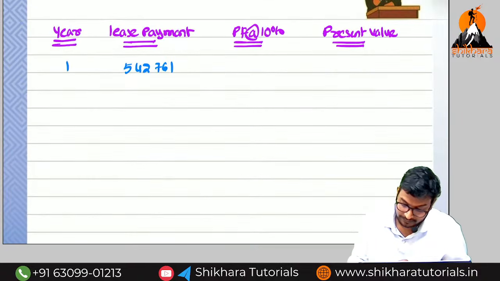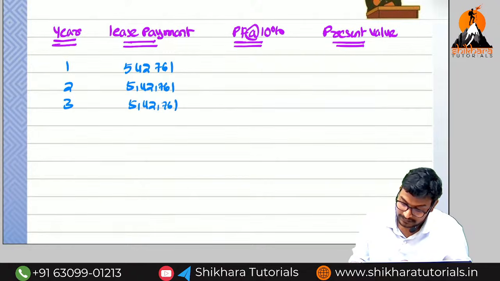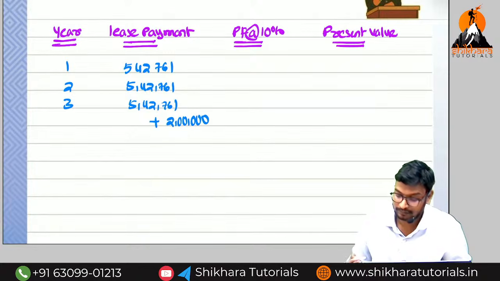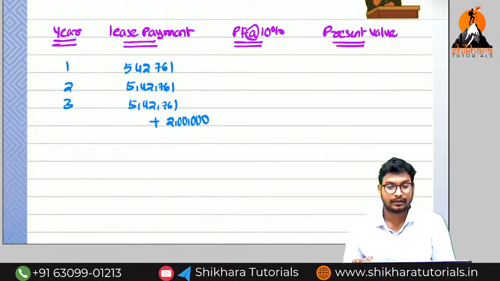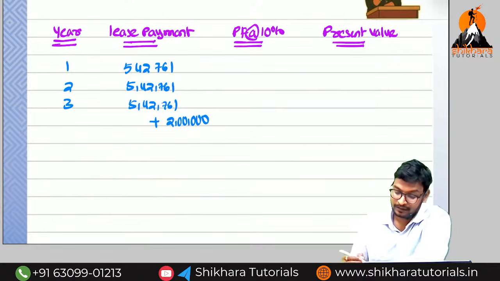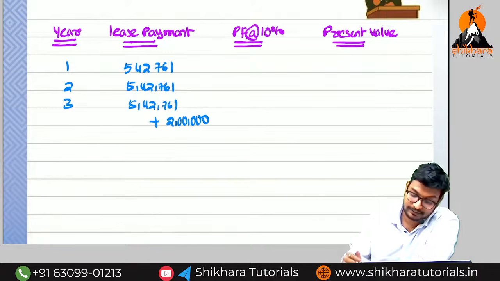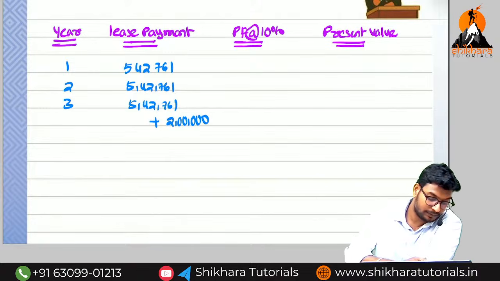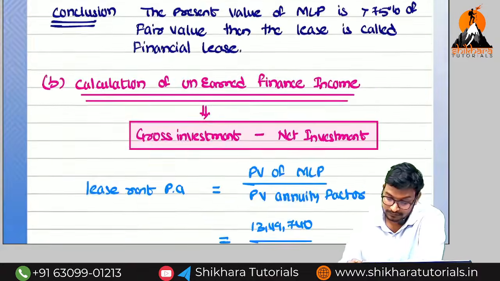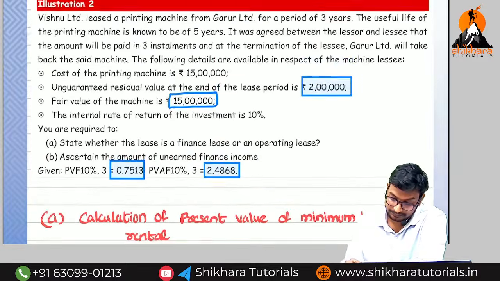So how many years? 3 years. 5,42,761, 5,42,761, and the last year we have to write unguaranteed residual value also. So what is the present value at 10%? So 1 divided by 1.1. 10% only. Let us check once.